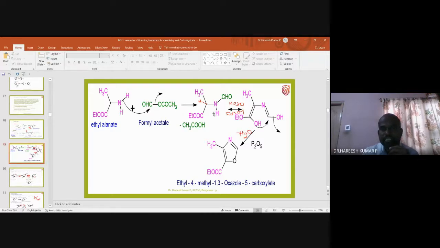Okay, this is called N-formyl. Then afterwards, there will be an equilibrium. So these two are the canonical forms, or yes, resonance forms.